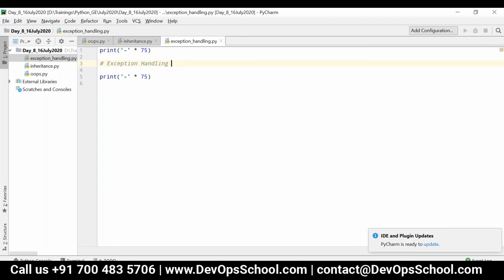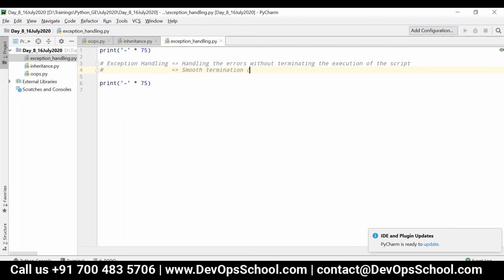So exception handling is nothing but handling the errors without terminating the execution of the script. That is, we can say it's for smooth execution, smooth termination.